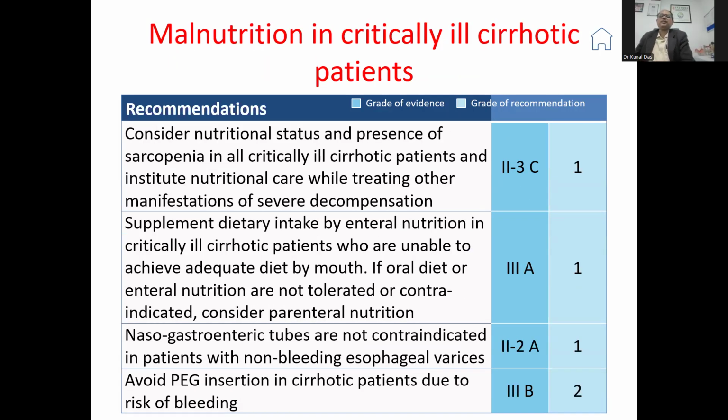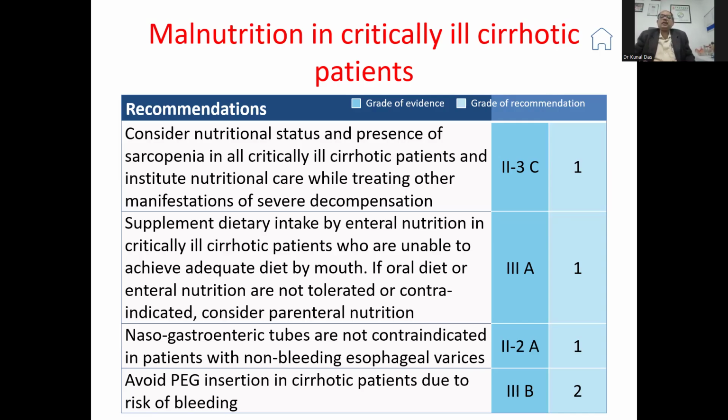So this is also very important, especially malnutrition in critically ill cirrhotic patients in the ICU. Consider nutrition status and presence of sarcopenia. Give supplementary dietary intake by enteral nutrition in critically ill cirrhotic patients who are unable to achieve an adequate diet by mouth. If oral diet or enteral nutrition is not tolerated or is contraindicated, consider parenteral nutrition. This is very important, especially in alcoholic liver disease, and sometimes alcoholic hepatitis, in patients who are in the ICU. We give a short course of, say, 1 liter of parenteral nutrition in addition to what the patient is already receiving.